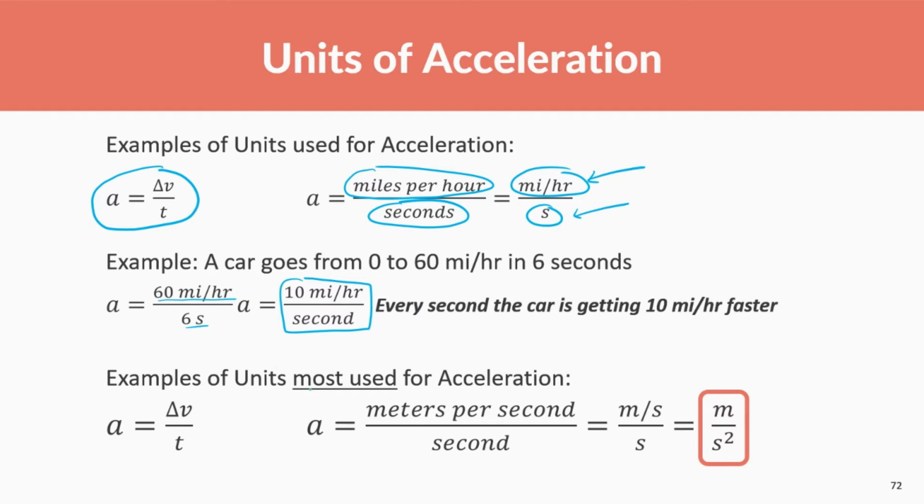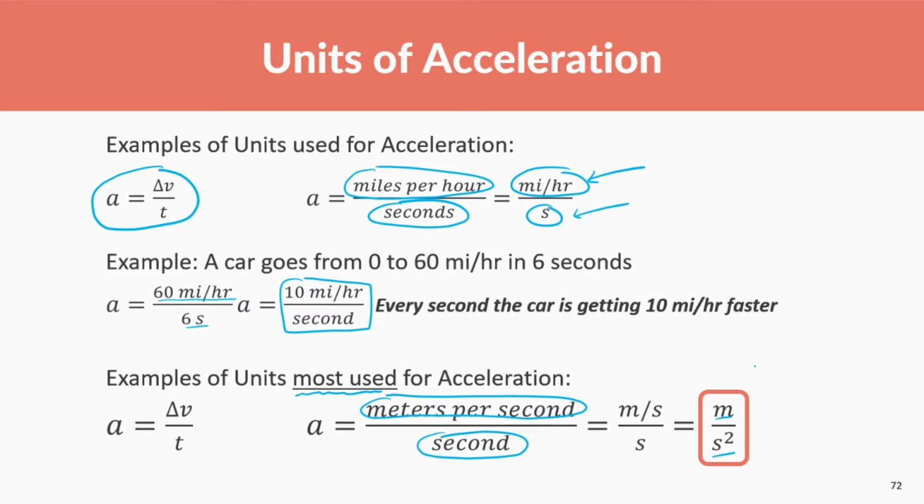Okay, so this is the most used unit of acceleration. This is what you can see most of the time. The unit of speed is meters per second, which we've seen a lot with speed and velocity, and over seconds. Okay, meters per second over second. And I know this looks strange, because it's like meters per second squared. However, I just want you to think about it.